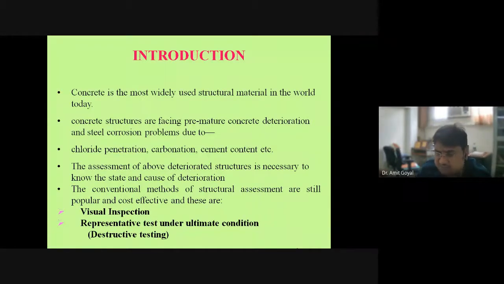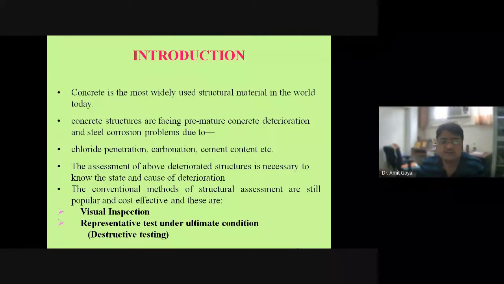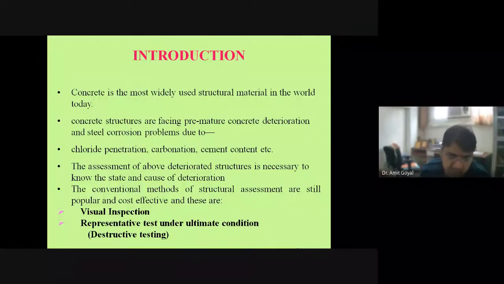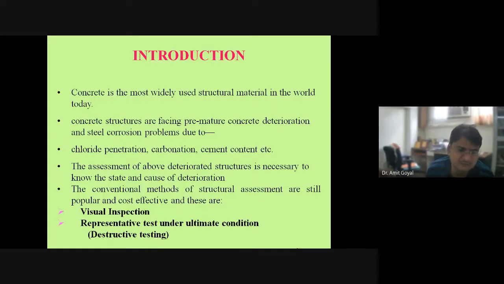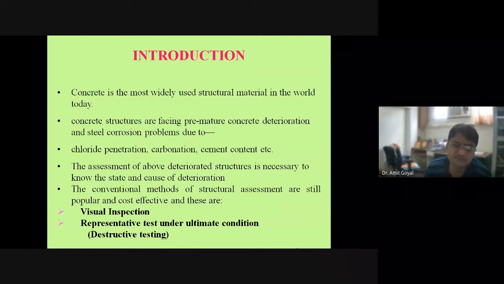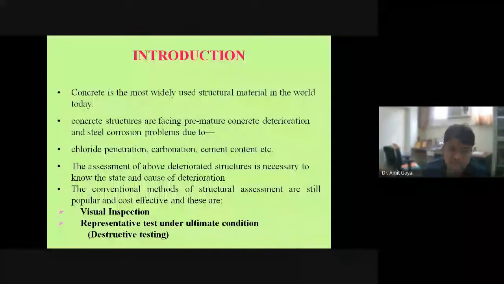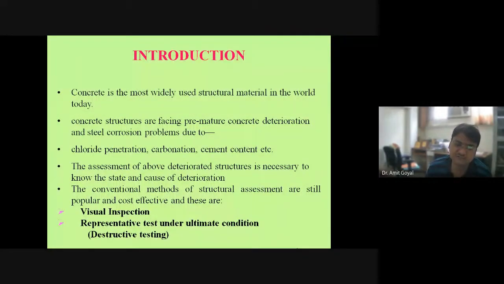In the conventional method, we used to do some destructive testing. We used to have cubes and test them for 28 days strength as per the Indian standard codes. But when the structure has been erected long ago, say 30 or 35 years old or more, it is very difficult to do this kind of destructive testing. So the only solution we have is non-destructive testing techniques.